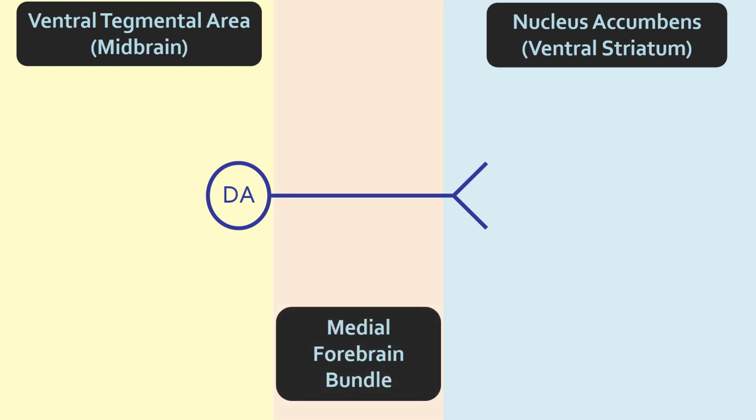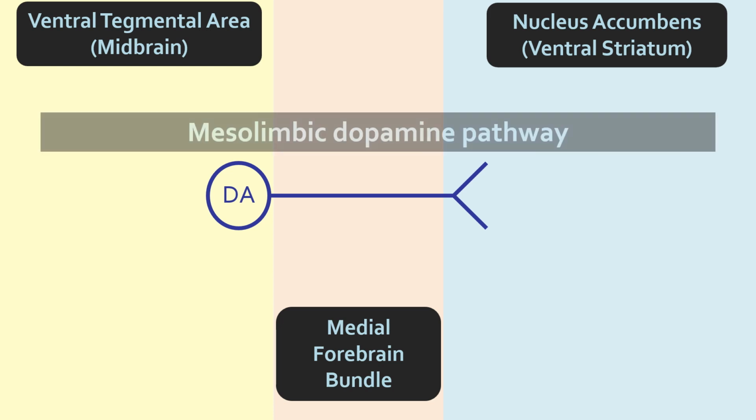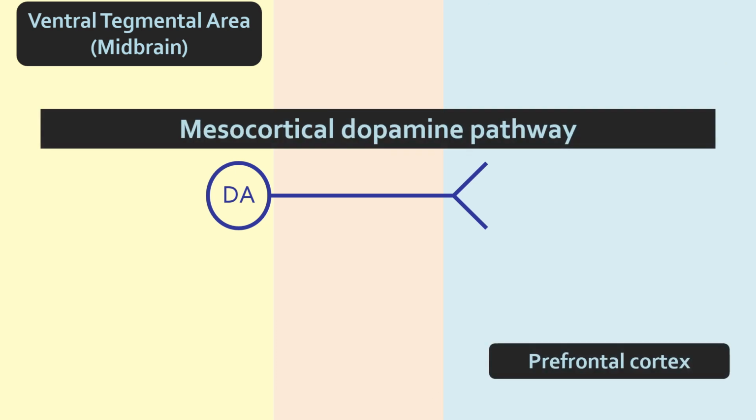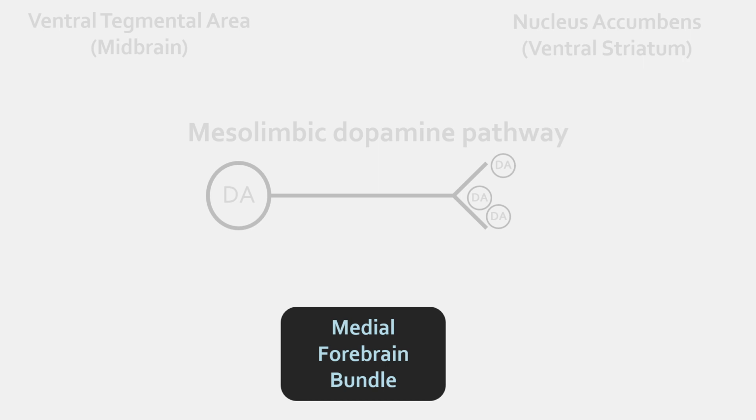The connection between these two regions is called the medial forebrain bundle, and between them, these three regions form the mesolimbic dopamine pathway. The ventral tegmental area sends dopaminergic projections to other regions of the brain. A very important one is the prefrontal cortex, and this forms the mesocortical dopamine pathway. In this video, though, we're going to focus on the mesolimbic system, and we're going to start with the medial forebrain bundle, where the axons of these dopamine neurons are carried from the VTA through to the nucleus accumbens.